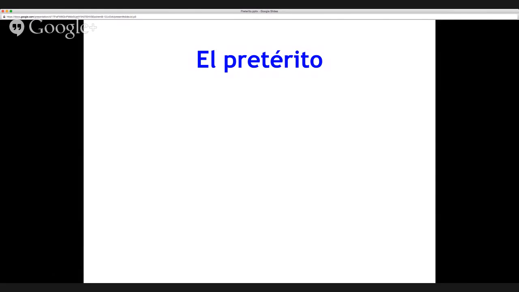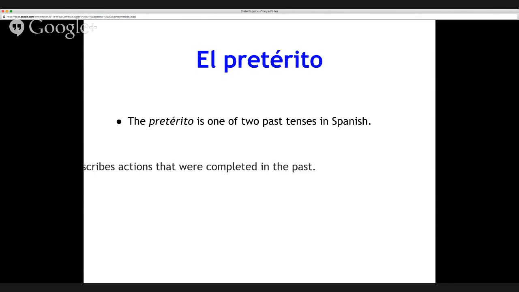It is an exciting day in your Spanish career as you officially bring in the past tense, el pretérito. And after using a lot of presente over time, I'm sure you're as excited about it as I am. El pretérito is one of two past tenses that we have in Spanish, and it describes actions that were completed in the past. Logical, ¿verdad? Because it is a past tense, el pretérito.